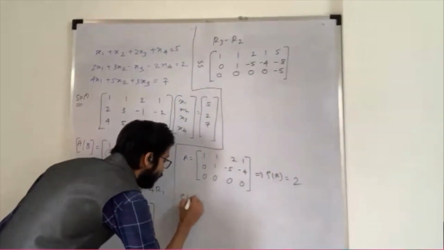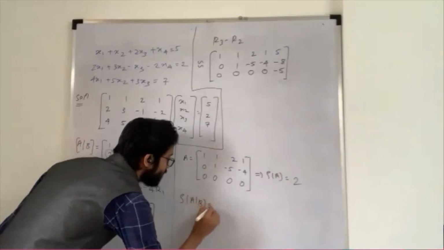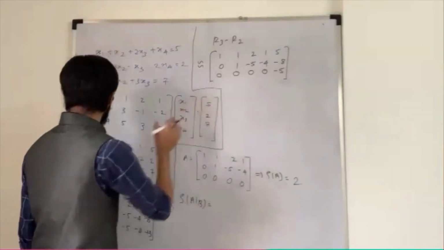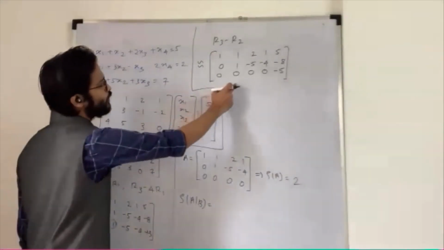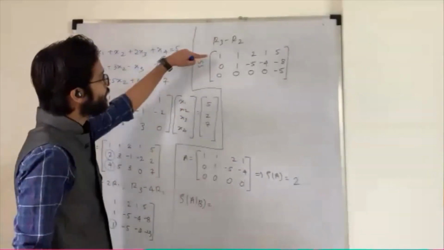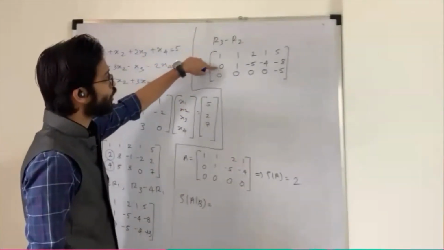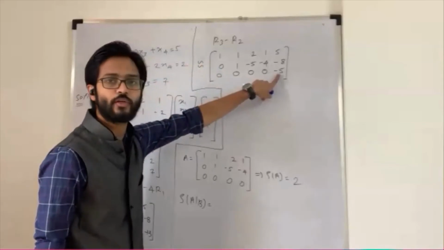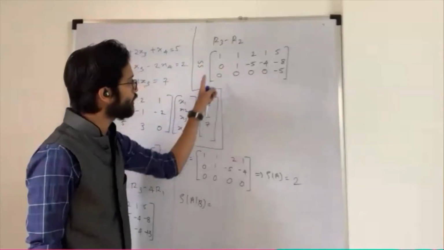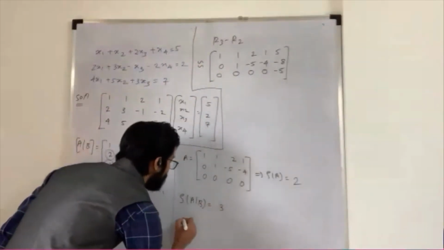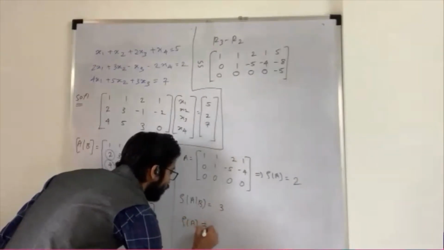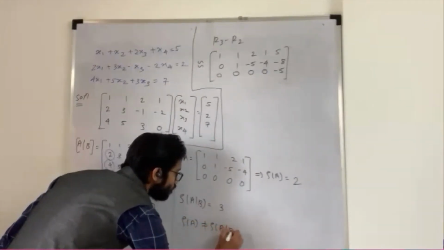And what is the rank of the augmented matrix? This is nothing but my augmented matrix in echelon form. So what is the rank here? 3. The first row is non-zero, the second row is non-zero, and the third row is also non-zero because minus 5 comes here. So the rank becomes 3. So my rank of A is not equal to the rank of the augmented matrix.